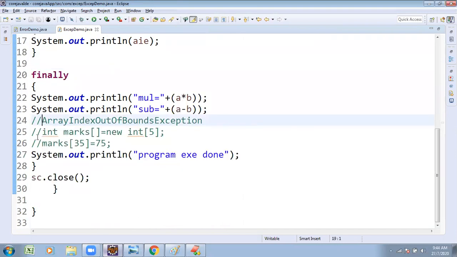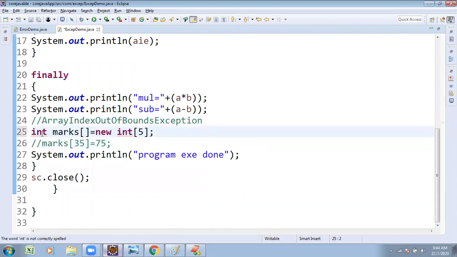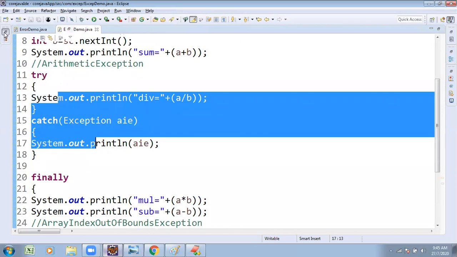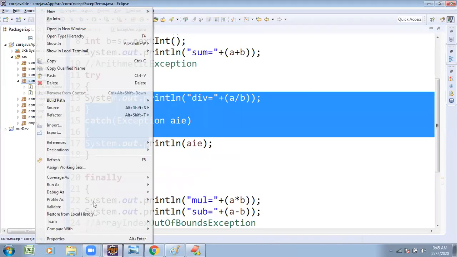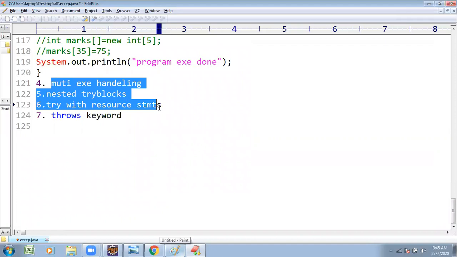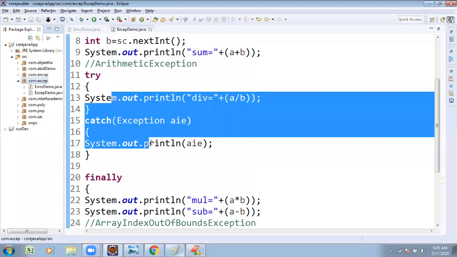Here there is also a possibility to get an exception. Line number 26 also has a possibility to get an exception. What you have to do is provide that suspicious code in a try block and handle it with a catch block. Instead of that, there is one more technique, the nested try block technique. I want to concentrate on one more program to demonstrate multiple exceptions. There are different techniques to handle multiple exceptions.